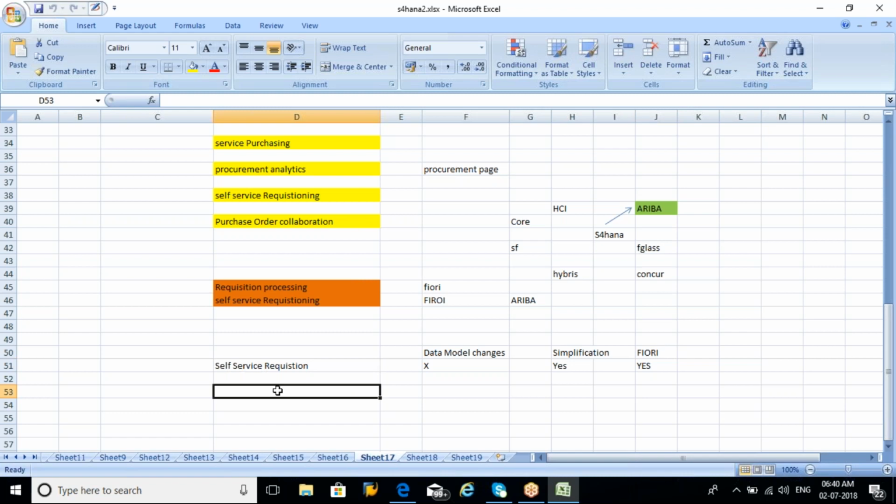The next one is requisitioning processes, also called requirement processing. Here also we don't find any changes to the data model, because we use the same tables, EBAN, EKBE, or EKKO. Yes, we have simplifications here, and we also have a Fiori app for this. I will just open this.